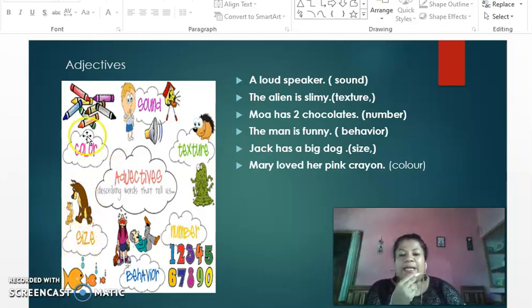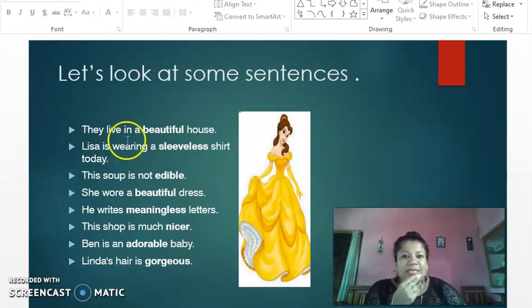Color. It tells you about a particular color. Mary loved her pink crayon. So over here, pink is your adjective. So remember, adjectives are words that will even tell you about sounds, textures, numbers, size, and color.